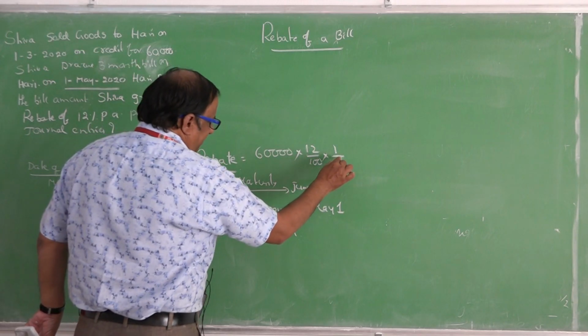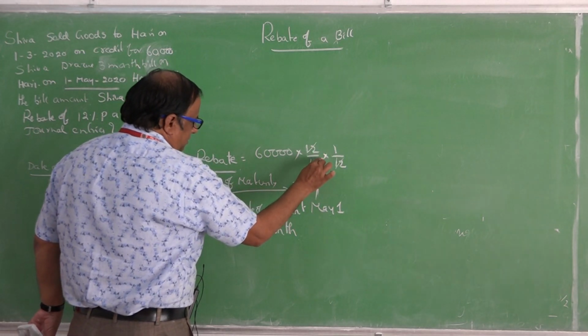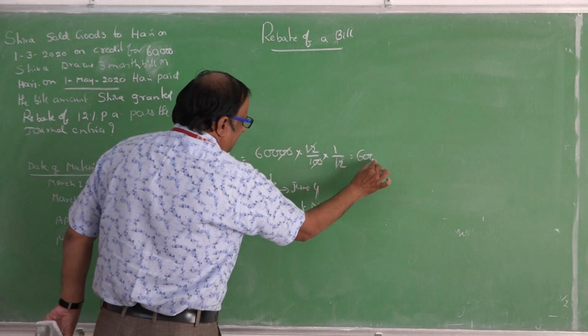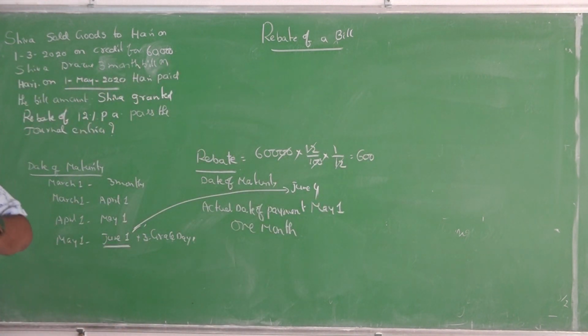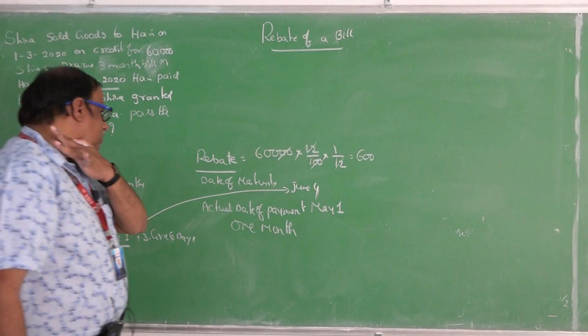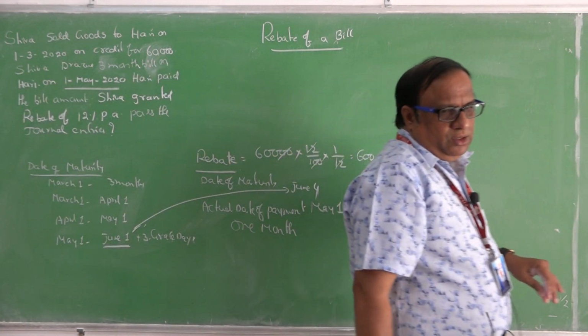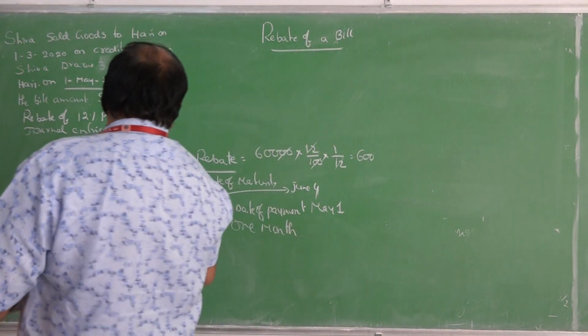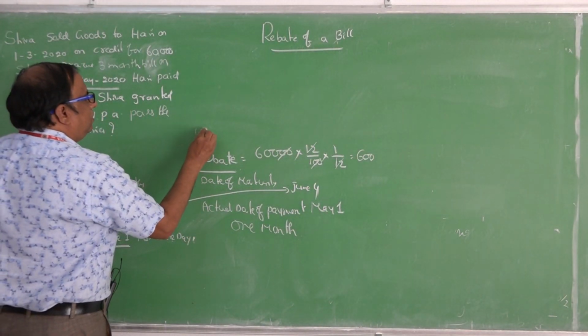Now you can simply cancel 12 with 12 and the zeros. So the rebate comes to 600. That is 60,000 into 12 by 100 into 1 by 12, the rebate comes to 600. You can write this down as working notes.